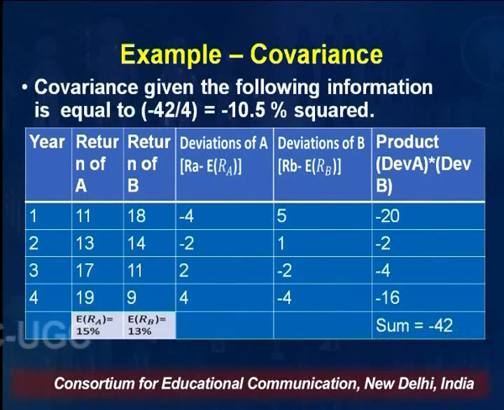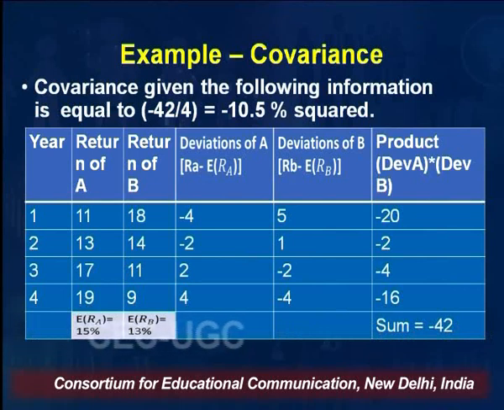In a similar manner, you will calculate the deviation of B. What is the deviation of B? Return of B minus expected return of B, right? So 18% minus 13%, that gives you 5%. Sorry, the average is 15%, right? So 15% minus 14% is 1%. 15% minus 11% gives you minus 2, and minus 4. Sorry, I am repeating. Return of B minus expected return of B will give you 5, 1, minus 2, minus 4, right?